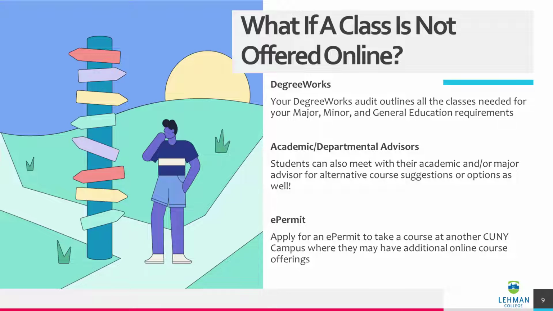The next step will be to speak with a general academic advisor or a departmental advisor. Students can meet with their advisors to discuss alternative course suggestions or options that may be suitable for their schedule. If there are no course alternatives at Lehman College, students also have the option of applying for an e-permit to another CUNY institution where they may have additional online course offerings.